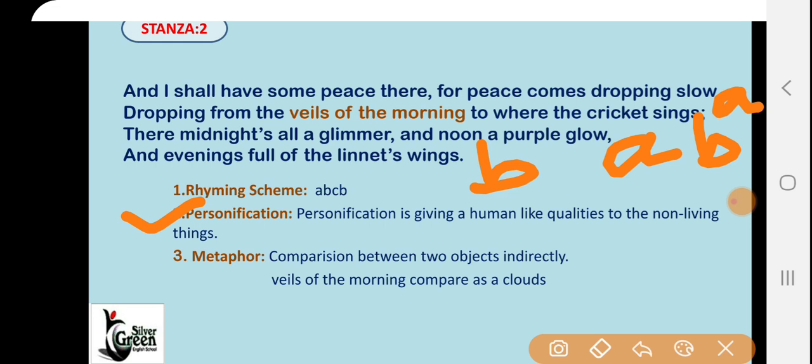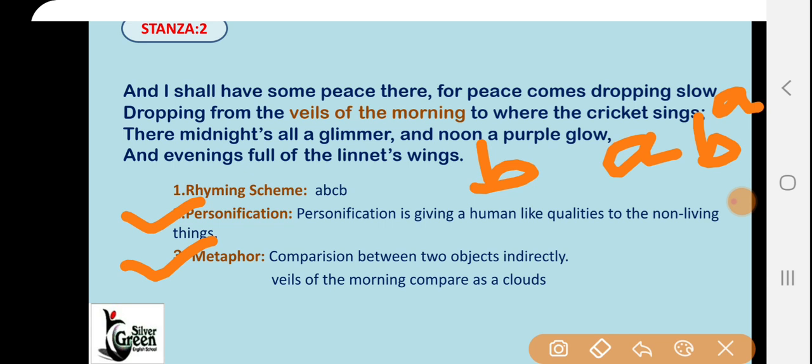So here that quality is being discussed, that's why it is personification. The next one is metaphor, a comparison between two objects indirectly. So veils of the morning is compared to clouds. So in the poem, veils of the morning is compared to the clouds, so that's why metaphor is there.